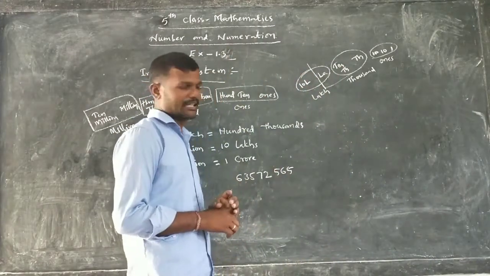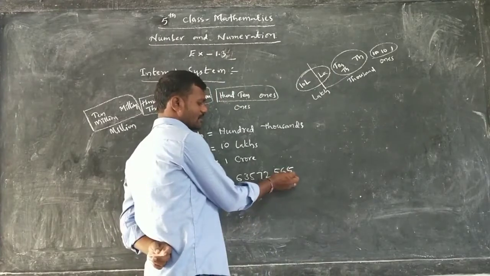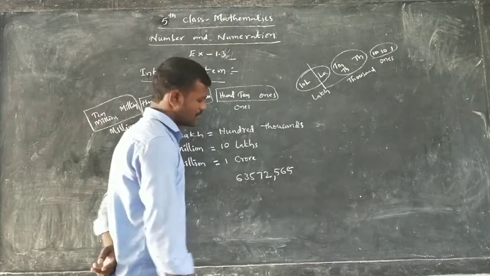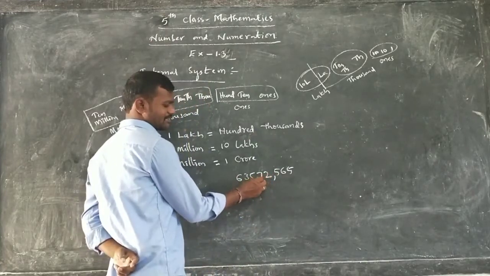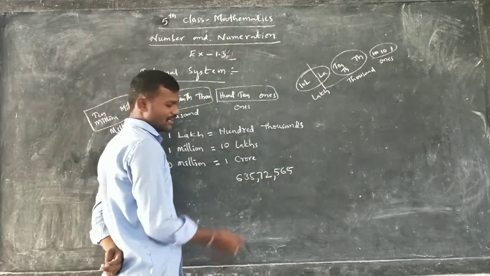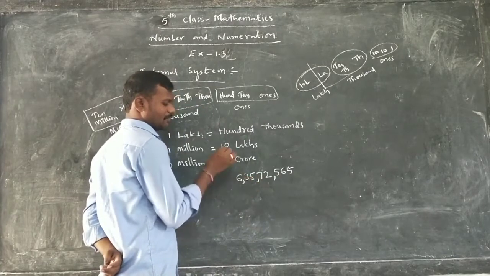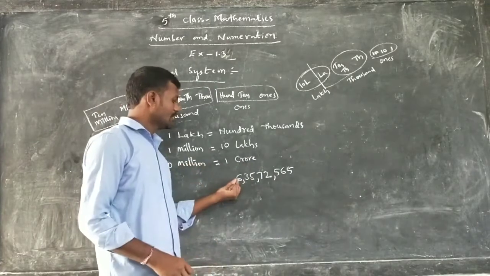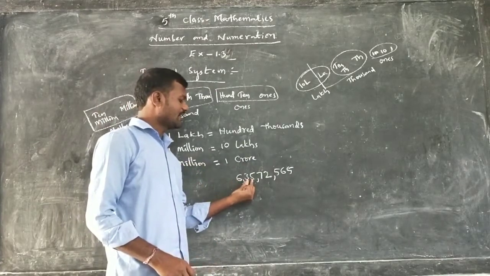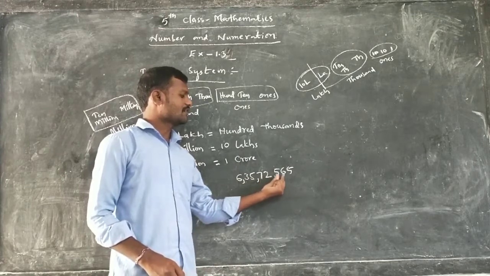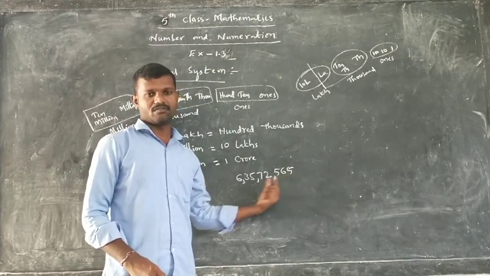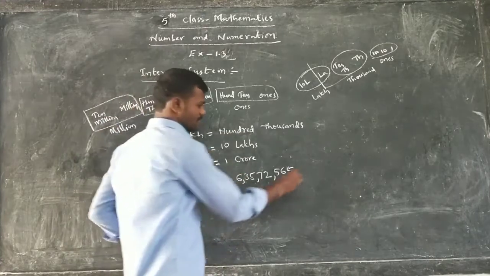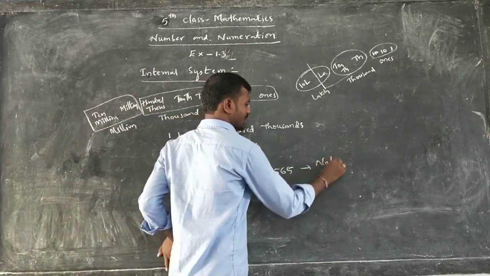How can we separate? In the national system, what should we write? Ones, tens, hundreds. After the hundreds, write a comma. Next, thousands, 10,000s. After 10,000s, write a comma. Lakhs, 10 lakhs. Then write a comma. This is in our national system. How can you read this one? 6 crores, 35 lakhs, 72,565. We can read it like that. But if we write the same number in the international system, this is in the national system.